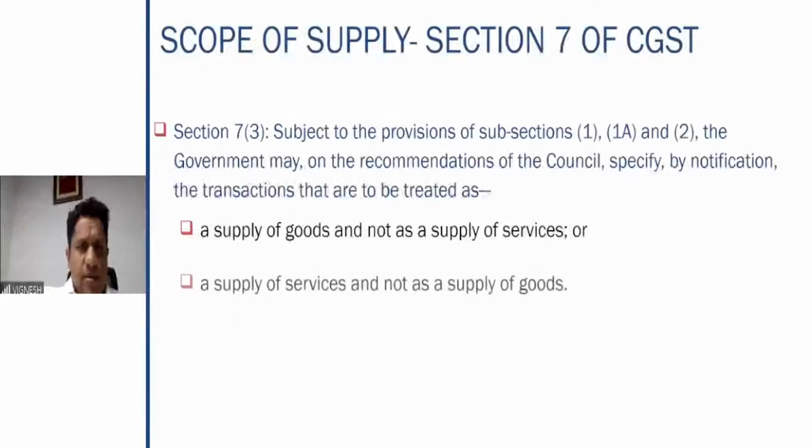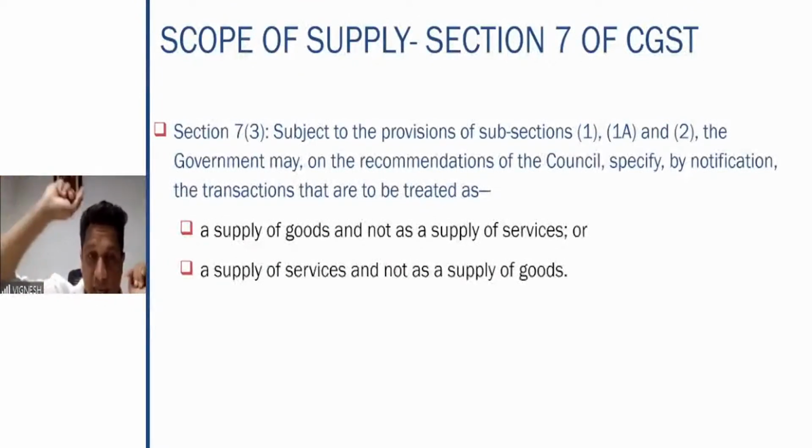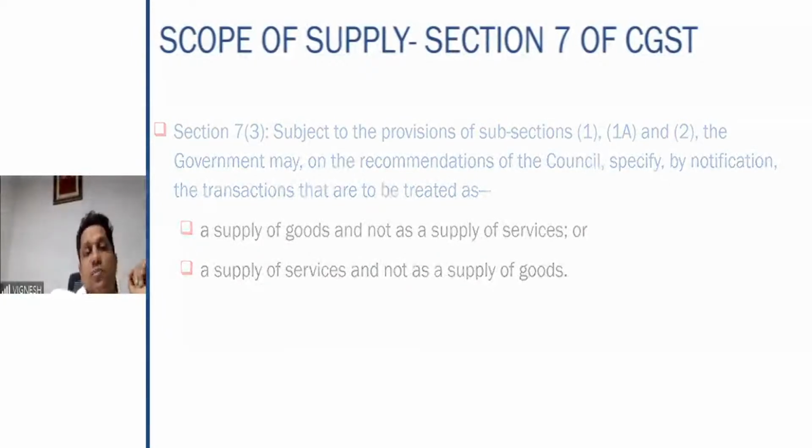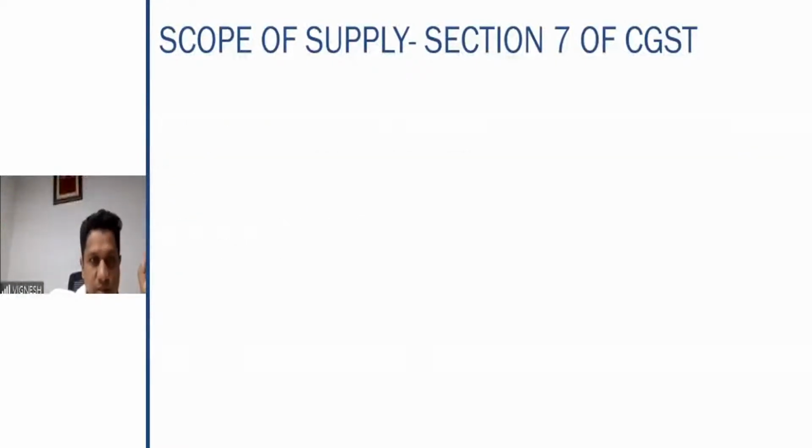Then 7 subsection 3, subject to the provisions of 1A and 2, the government may clearly specify by notification that this is to be treated as supply of goods and not as supply of services, and this is supply of services and not as a supply of goods. So this is 7 subsection 3. Government also has the power to specify which transaction is supply of goods, and which transaction is supply of services.